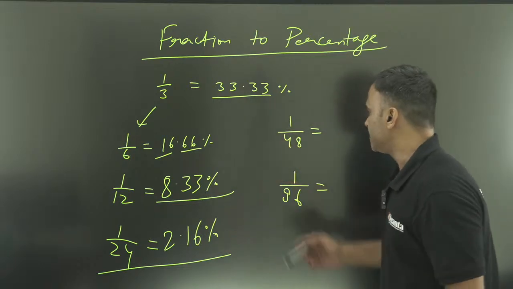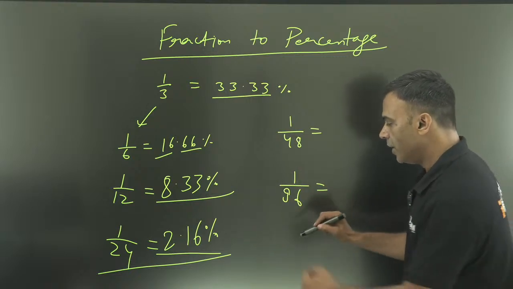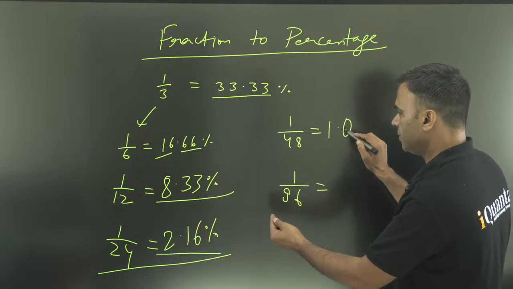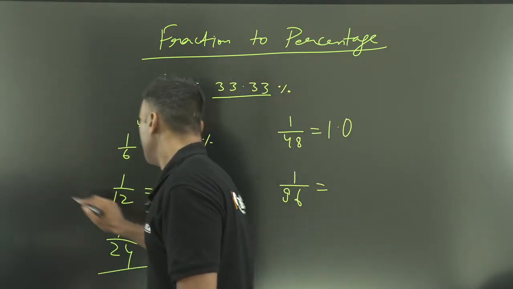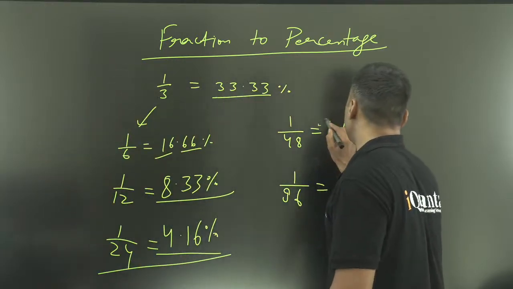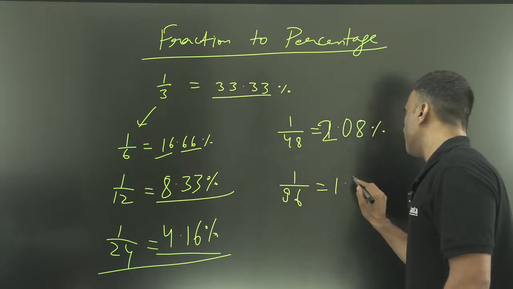Okay? Let's go ahead. So 2.16. How do I get 1/48? Divide by 2. 2 1s are 2 8s are 16. So 4.16. I'm sorry, I made a mistake. So it is 4.16%. So this will become 2.08%. 1/96, divide by 2 again, 1.04%.